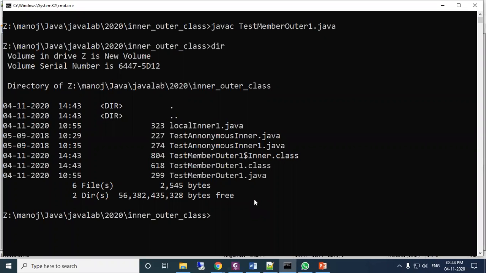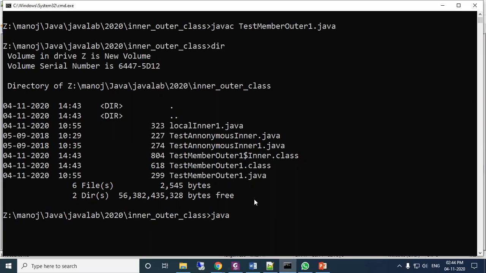But now, if I want to execute the program through the Java runtime, that program must contain a main function. So here TestMemberOuter1.class contains the main method, but TestMemberOuter1$Inner.class does not contain a main method.